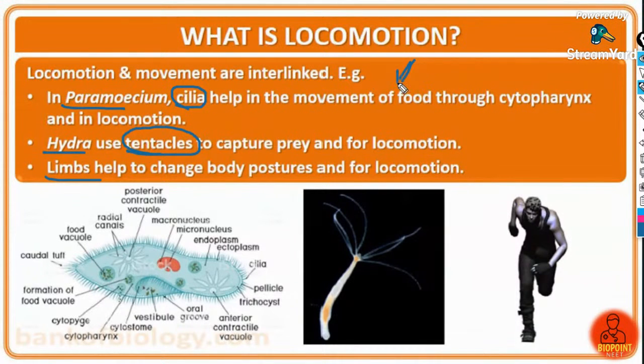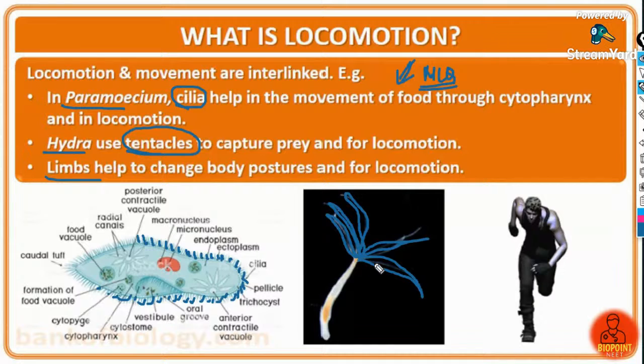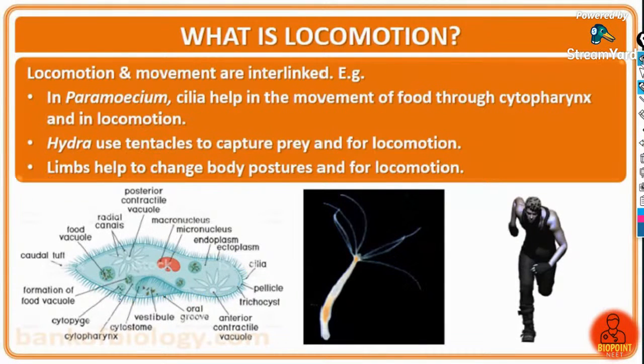Among these, paramecium is a previous year MCQ question. Guys, in case of paramecium, which is a slipper-shaped organism, all over their body is covered with cilia. In case of hydra, you have the tentacles, which help in locomotion. And in case of human beings and mammals, you have the limbs, which help in the movement.